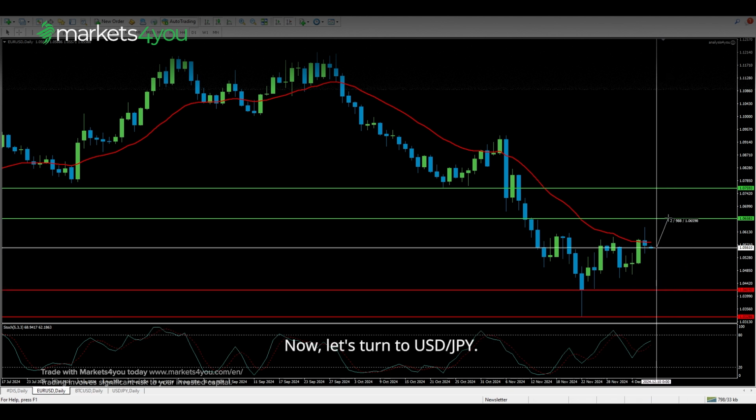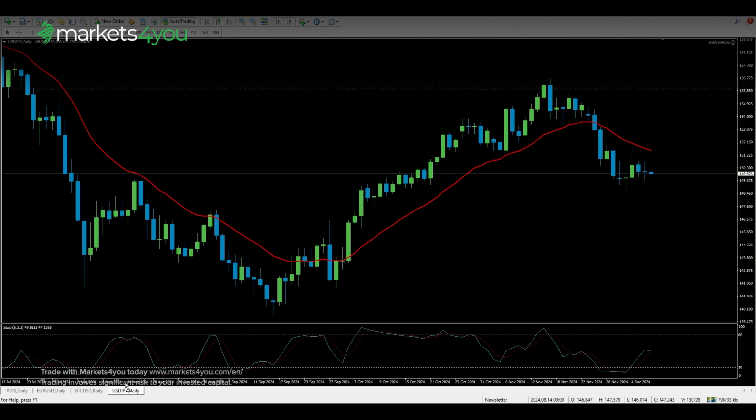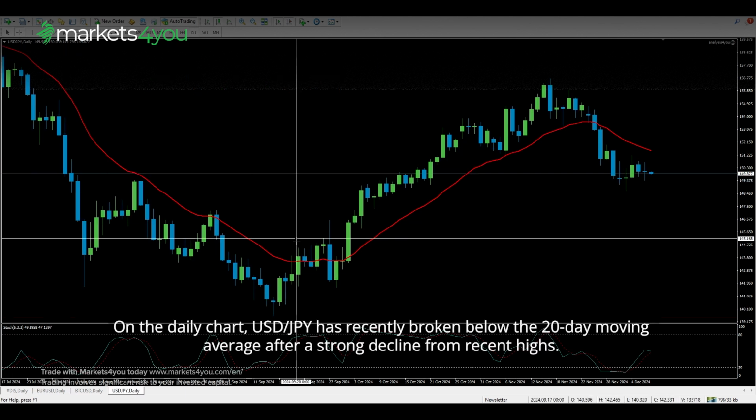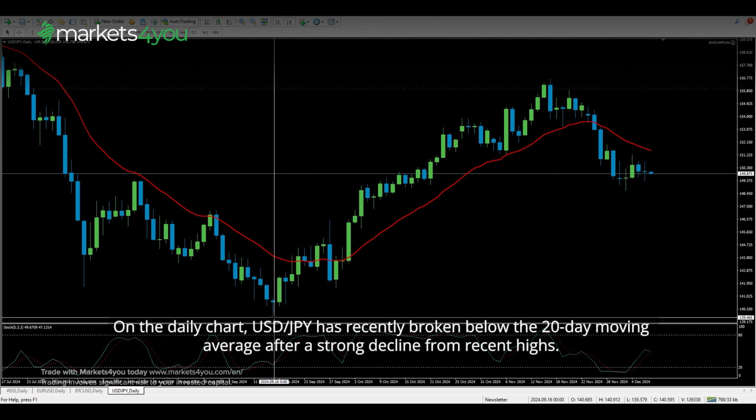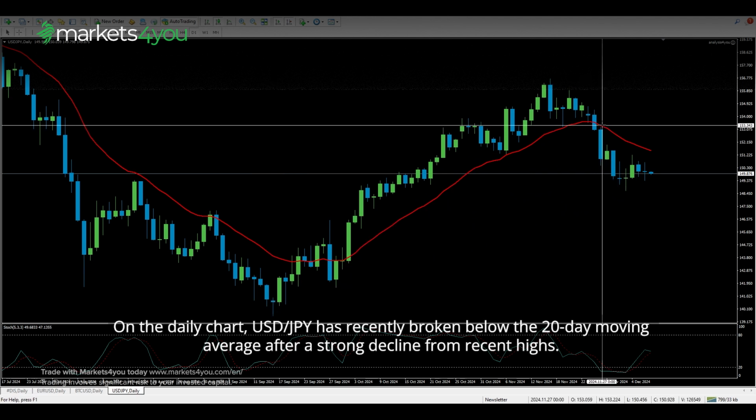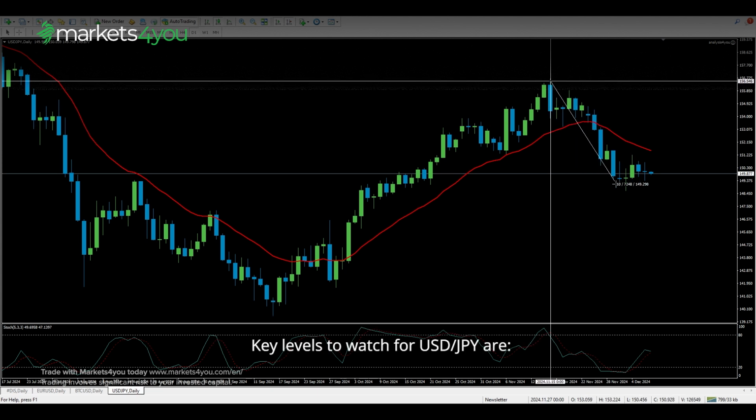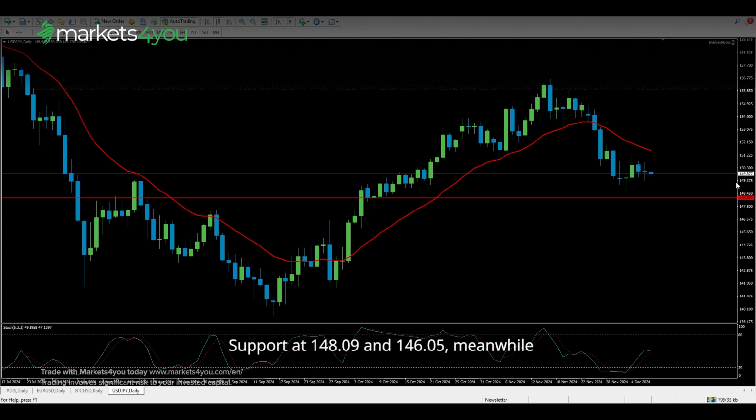Now, let's turn to US dollar to Japanese yen. The pair faces an important week with US inflation data. On the daily chart, US dollar to Japanese yen has recently broken below the 20-day moving average after a strong decline from recent highs. Key levels to watch for US dollar to Japanese yen are support at 148.09 and 146.05, meanwhile, resistance at